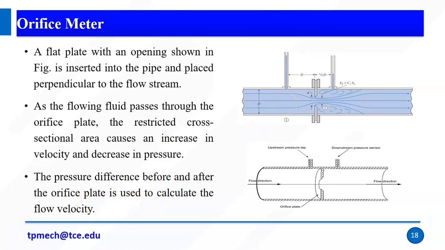So the orifice meter again works on the principle called Bernoulli's equation, and an orifice plate is inserted perpendicular to the fluid flow direction, right?